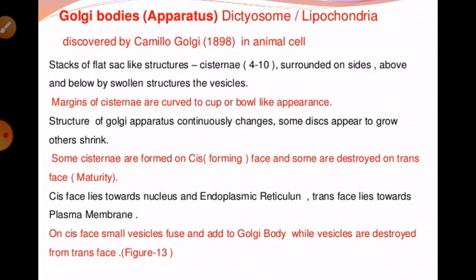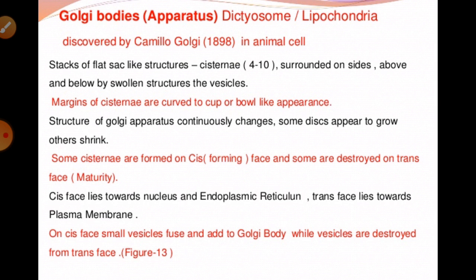It is absent in prokaryotic cells, and it is also not found in some eukaryotic cells, especially RBCs, the red blood cells of humans, as well as the sieve tube cells of plants.